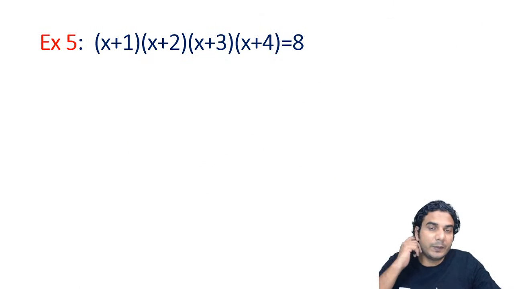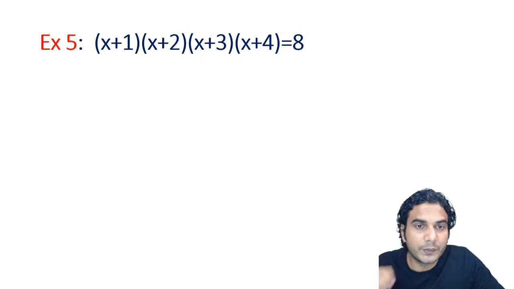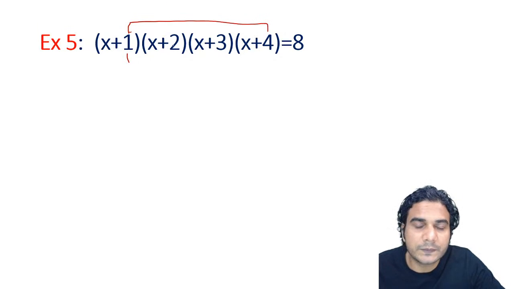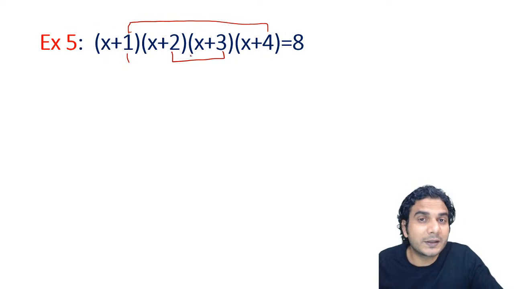Let's take one example based on this. Okay. So can you see which sum of which two numbers is equal to the sum of the remaining two numbers? So in this case, you can see 1 plus 2, no. 1 plus 3 is 4, 4 plus 2 is 6, so no. So 1 plus 4, all right, 1 plus 4 is 5, and 2 plus 3 is 5. So in this, you need to combine first and fourth, second and third.